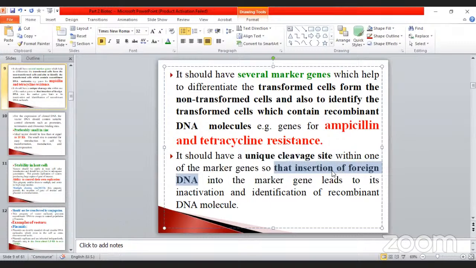The insertion of the foreign DNA into the marker gene leads to its inactivation and identification of the recombinant DNA molecules. Cleavage site means we can easily cut. Why are we making a cleavage? For the insertion of the foreign DNA into the marker gene, which leads to inactivation and identification of the recombinant DNA molecules. These are the qualities, very, very important things.